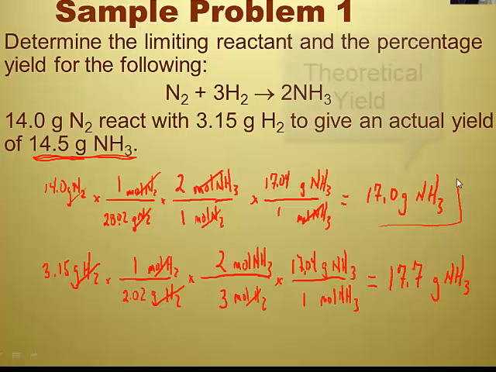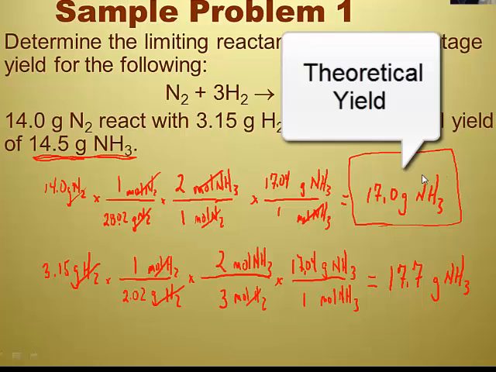So this number here is the smallest amount. So that's our theoretical yield. This yield is my theoretical yield, so I'll label it.